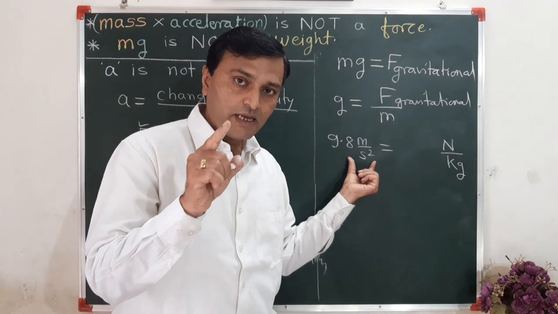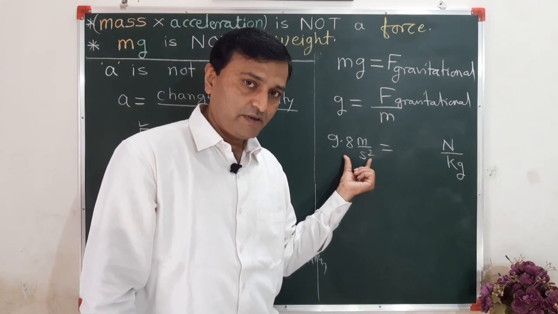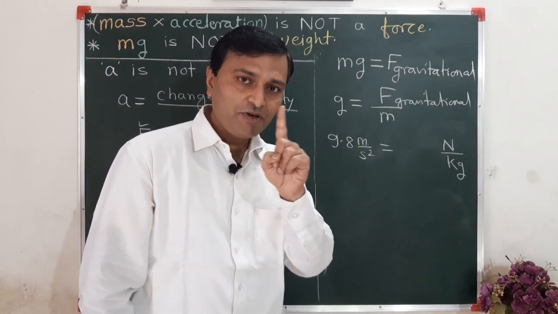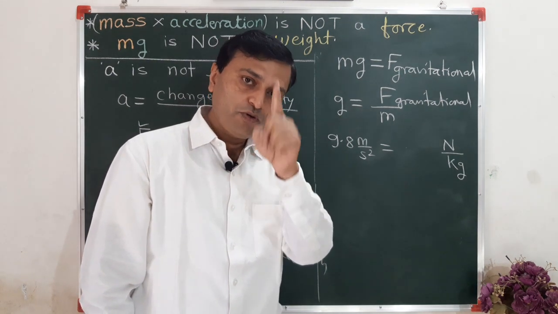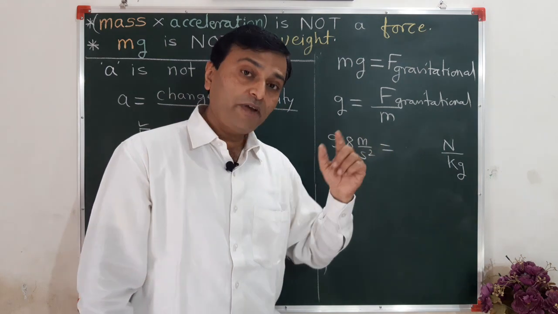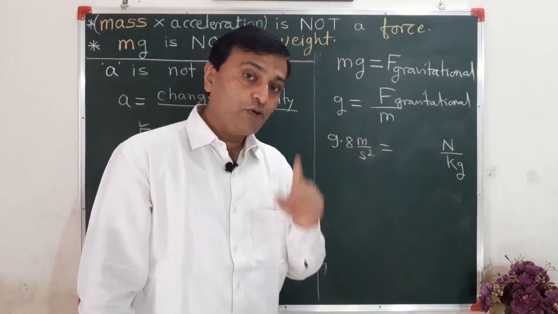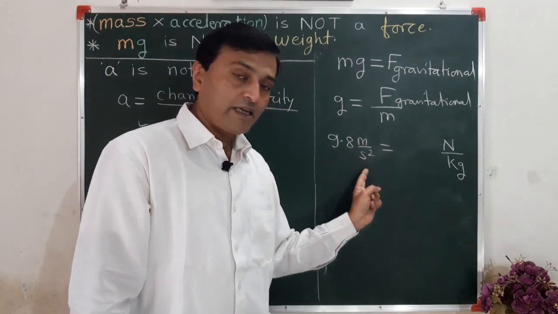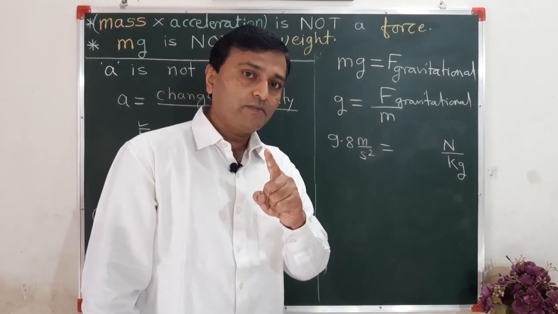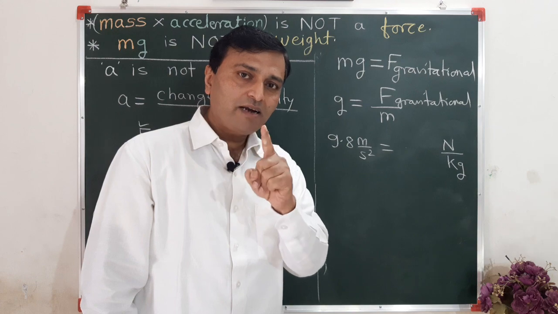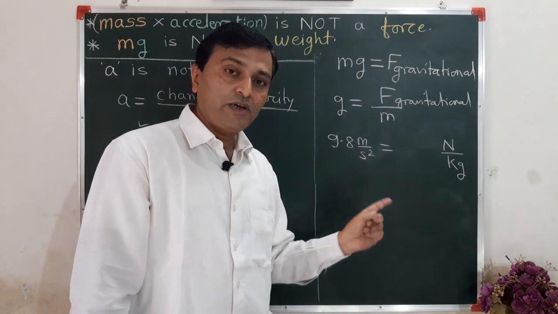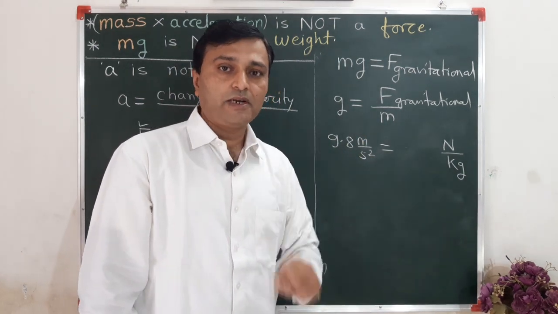The unit of acceleration is meter per second square, not Newton per kilogram, but mathematically, in the form of an equation using physics, you can show 1 meter per second square is equal to 1 Newton per kilogram, but you can't say meter per second square is Newton per kilogram.